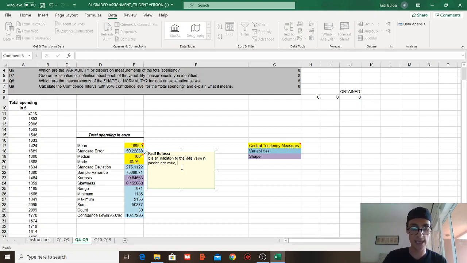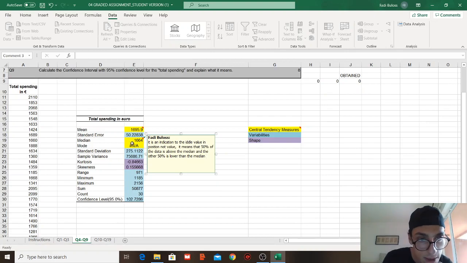It means that 50% of the data is above the median, and the other 50% is lower than the median. What do I mean by that? Let's stick to the example that we have. If we look here, we have the median being